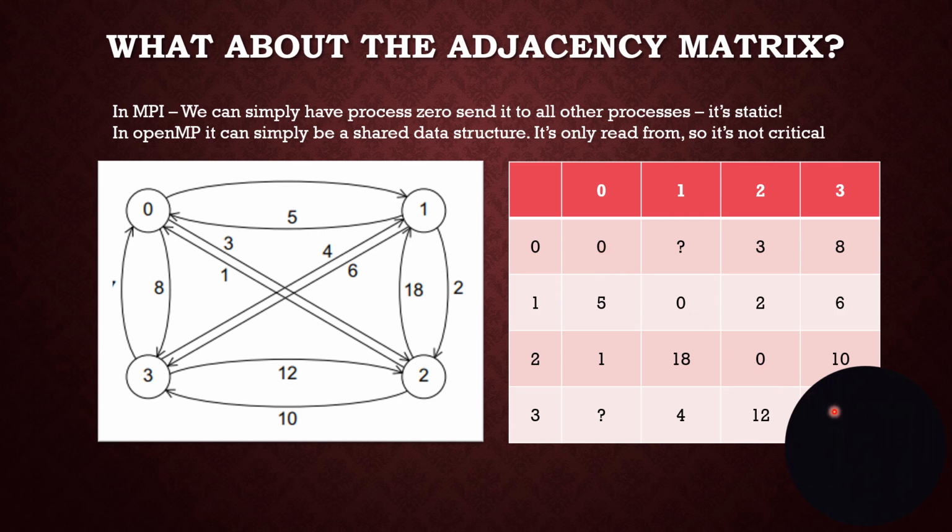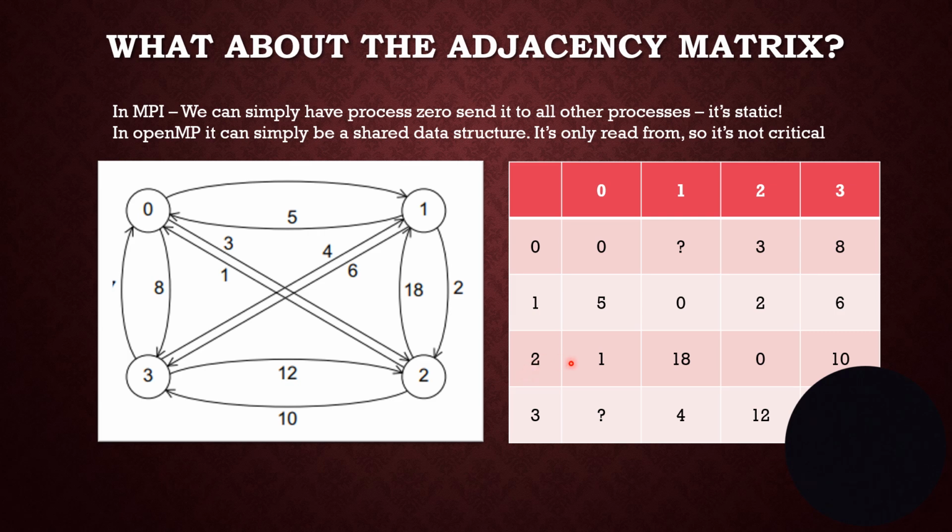Notice the diagonal is 0. What this does is it says, how far is it from node 0 to node 0? How far is it from node 0 to 1? That one hasn't been filled in yet. How far is it if we go from 0 to 2? It's 3. So the adjacency matrix simply tells us how far it is from the city in the row to the city in the column.